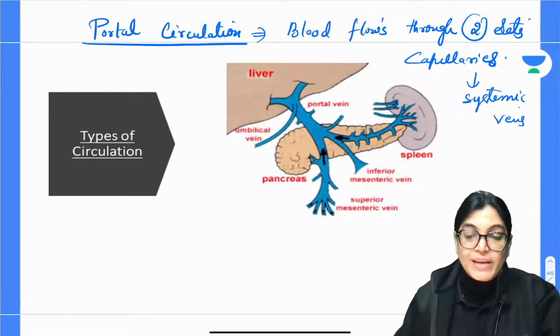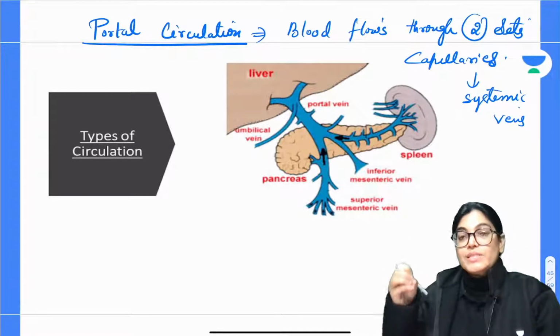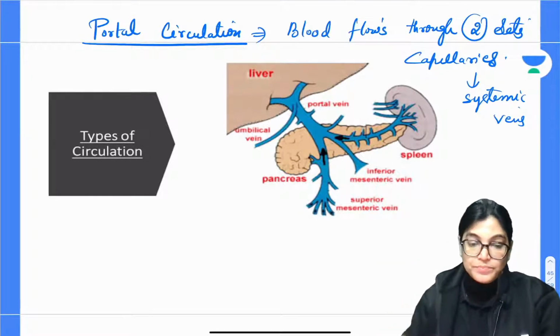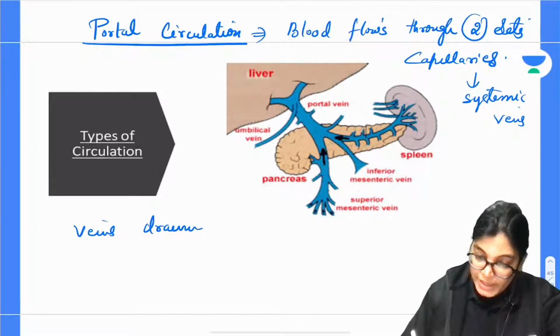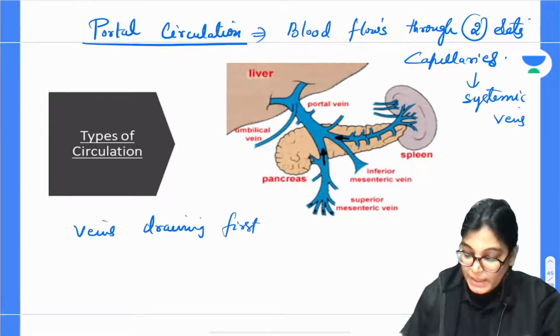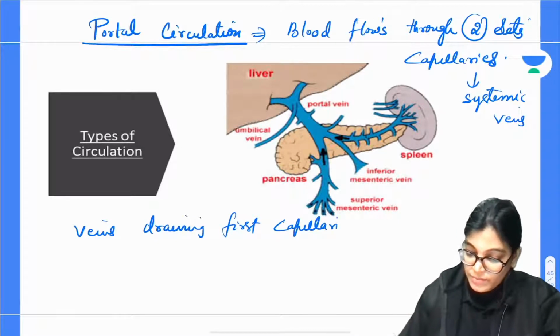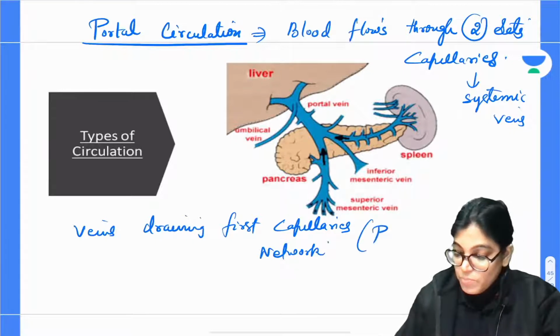The veins draining the first capillary network. This set of veins and capillary networks are the portal vein.